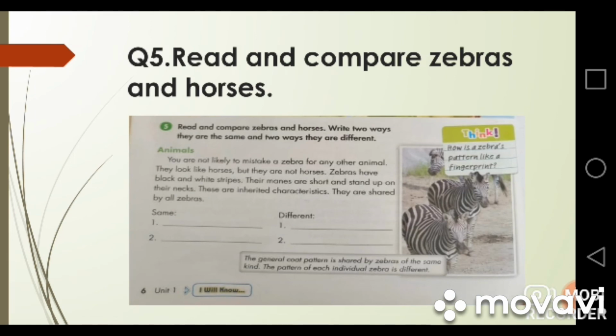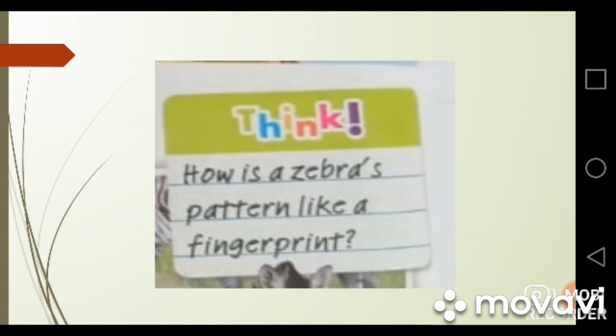Question number 5. You have to compare the zebras and the horses. You have to write 2 ways they are the same and 2 ways they are different. So you have to write 2 similarities and 2 differences between the zebras and the horses. Here is a think question for you. You have to answer by using your intelligence. How is a zebra's pattern like a fingerprint?